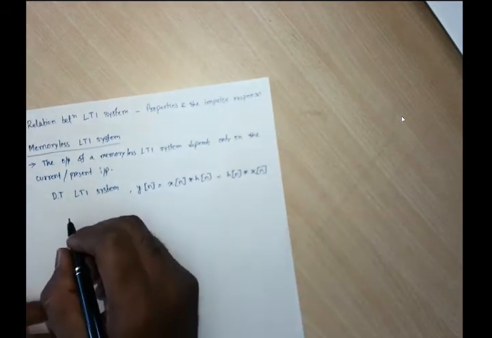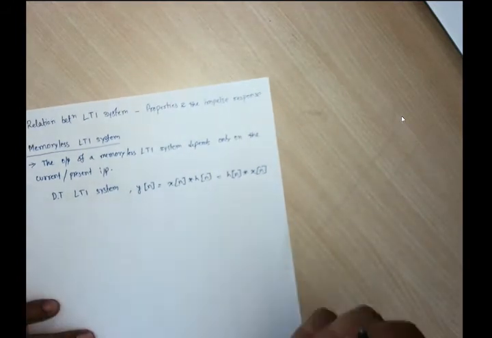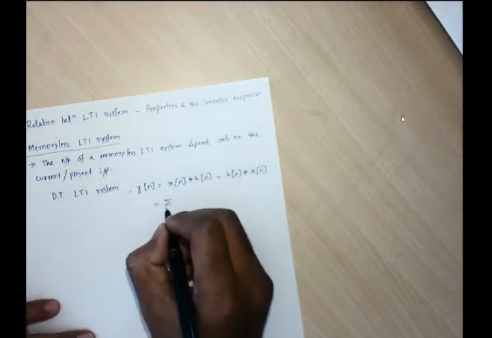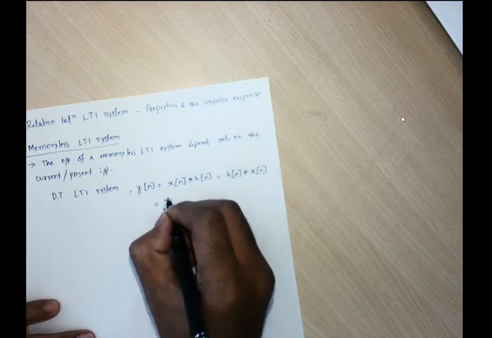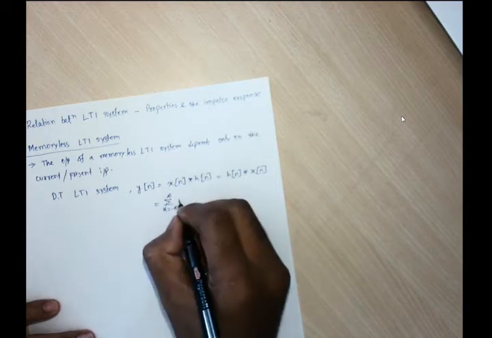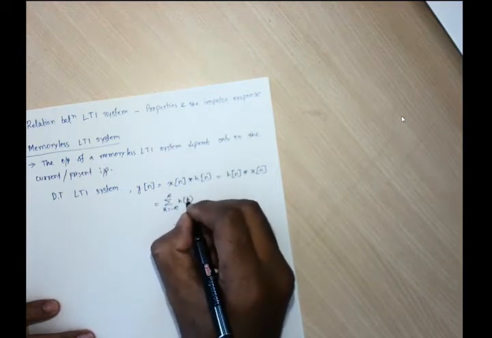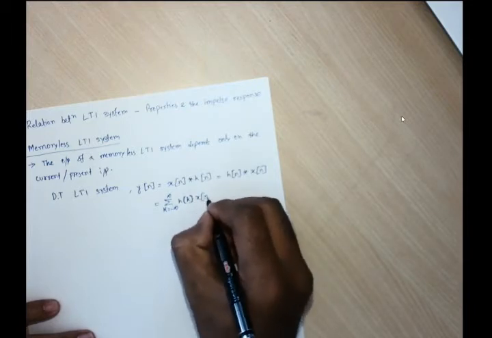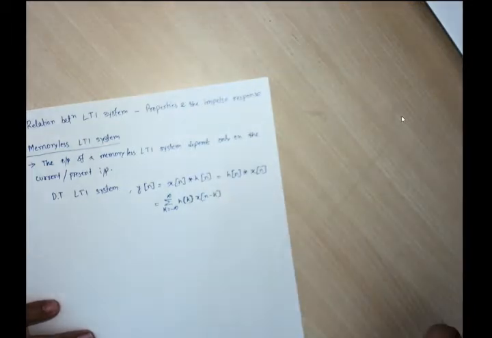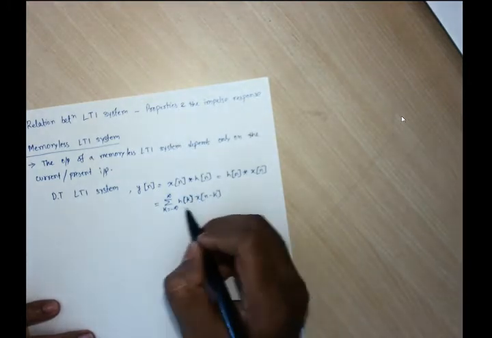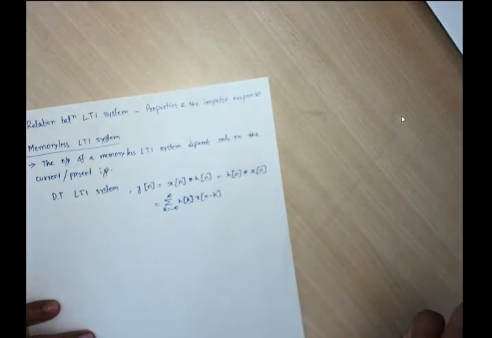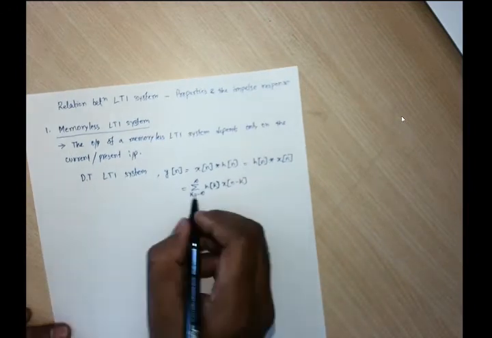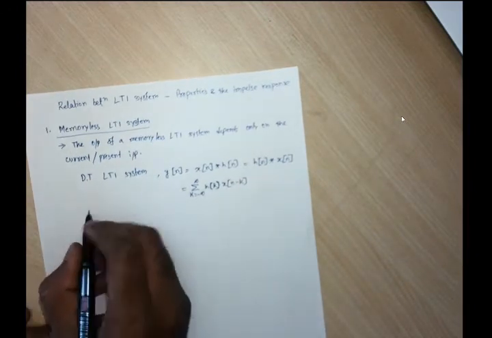If we expand the sum terms, we can write the sum over k from minus infinity to infinity of h[k] x[n minus k]. Previously we had written x[k] h[n minus k].